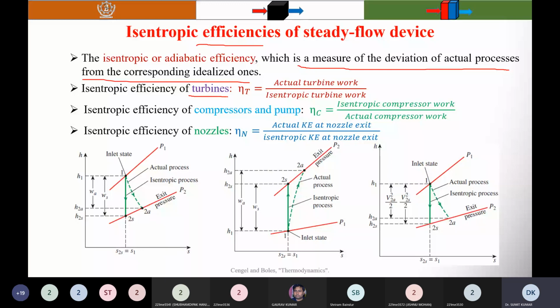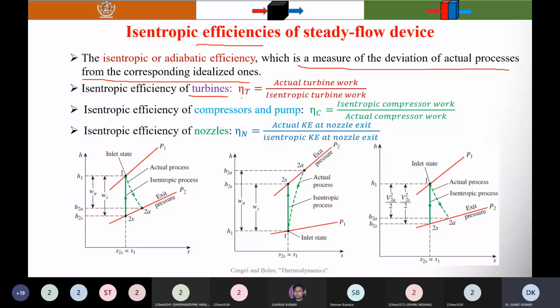The isentropic efficiency of a turbine is defined as the ratio of the actual work output of the turbine to the work output that would be achieved if the process between the inlet state and the exit pressure were isentropic. Here I have defined the isentropic efficiency of the turbine, eta T, as the ratio of the actual turbine work divided by the isentropic turbine work.